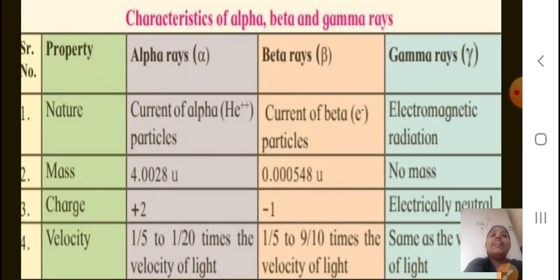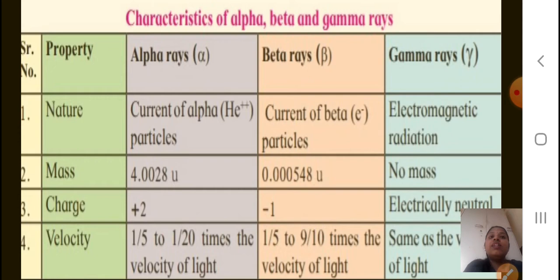Now, characteristics of alpha, beta and gamma rays. Now you will see their characteristics. Property, first we are going to see the nature. Alpha rays, current of alpha, He++ particles. Beta rays, current of beta, electron particles. And gamma rays, electromagnetic radiations.